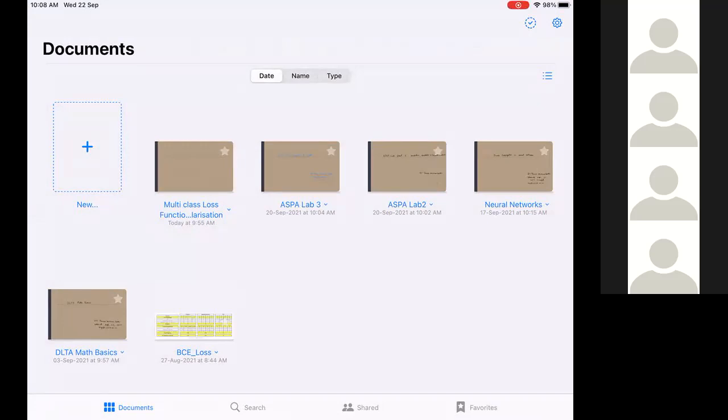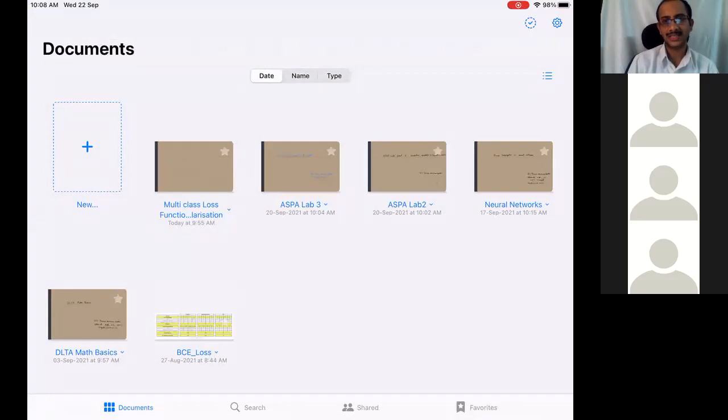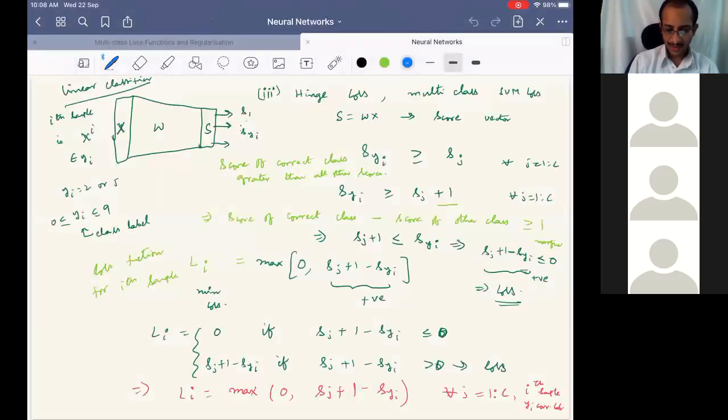To effectively apply the cross entropy loss function, we need one more step before the final layer, that is the softmax layer or softmax function. So that we will discuss, and we will see the differences between the multi-class SVM loss and the cross entropy loss a little bit. And then we will also discuss regularization, which is very important in training or learning of neural networks. Okay, that's what we discuss in this class.